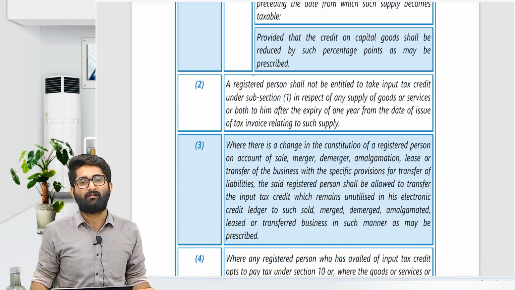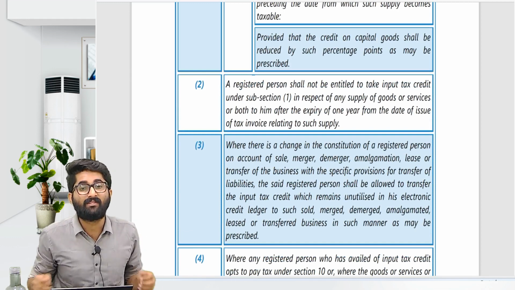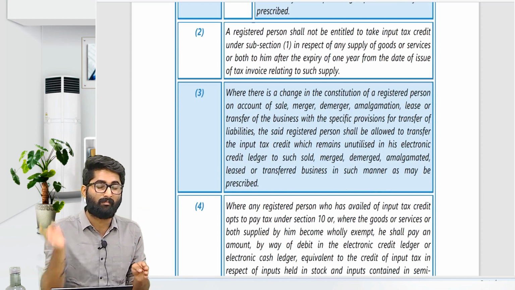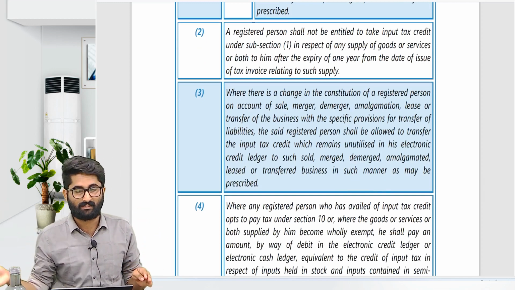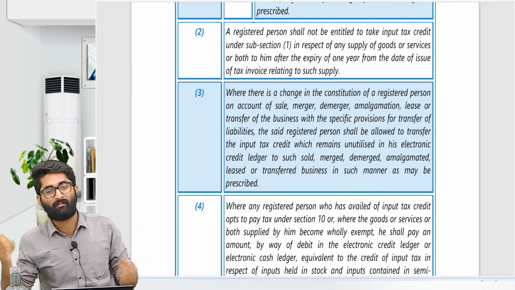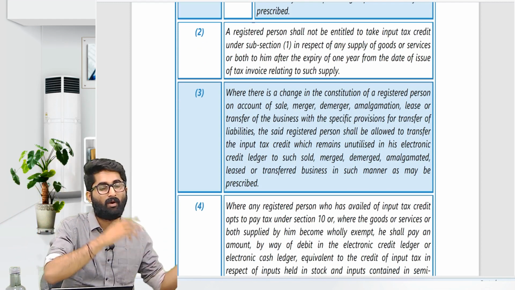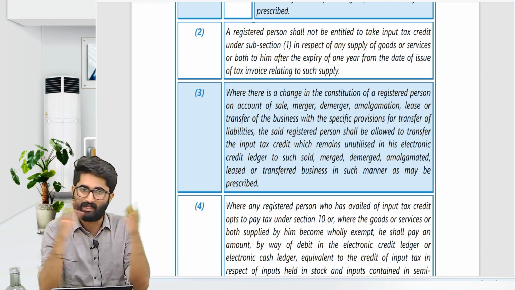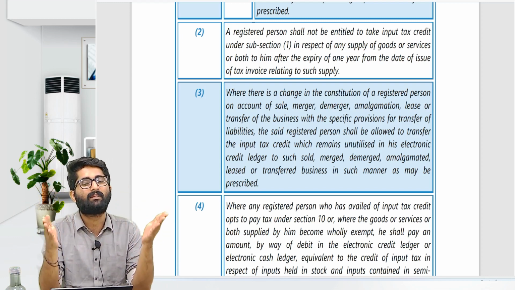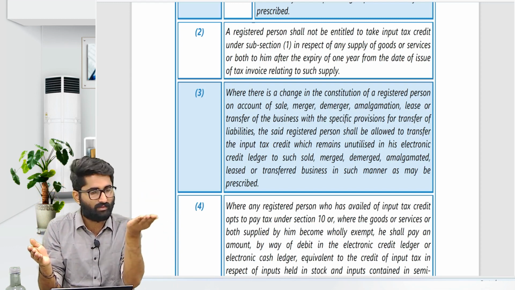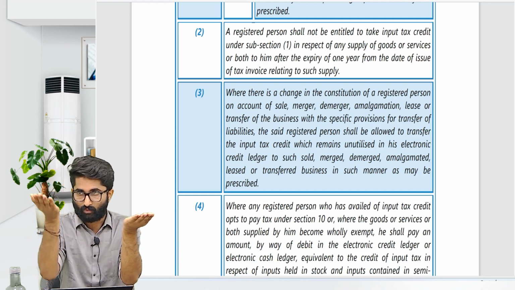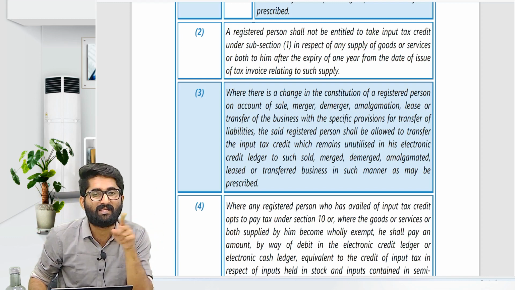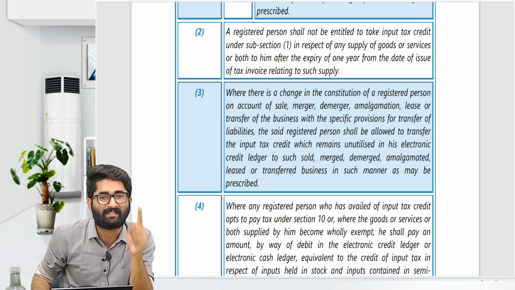Yes. Section number 18 subsection 3 says that where there is change in the constitution of the business, that means your business is changing from proprietorship to the partnership, or from partnership to the company, from company to the partnership or proprietorship. In that case, your PAN is changing, so you have to take the new registration. When you take the new registration, from the old registration you have to transfer the ITC to the new registration. To transfer the ITC, you have to file ITC 02.